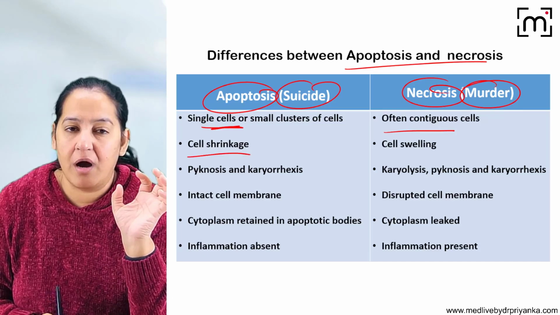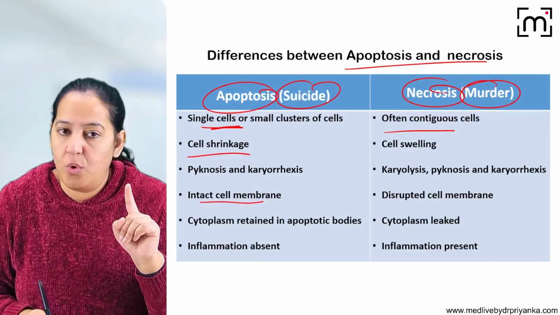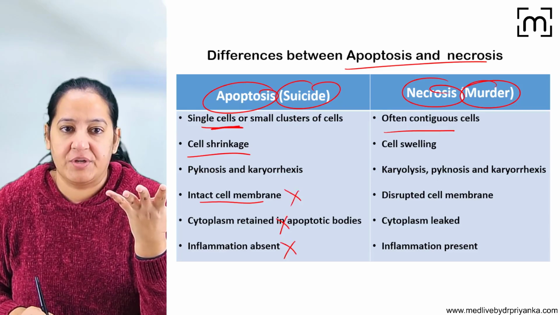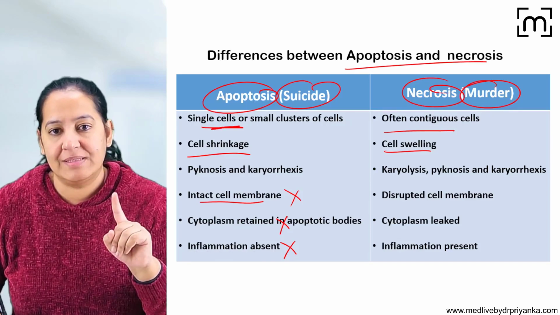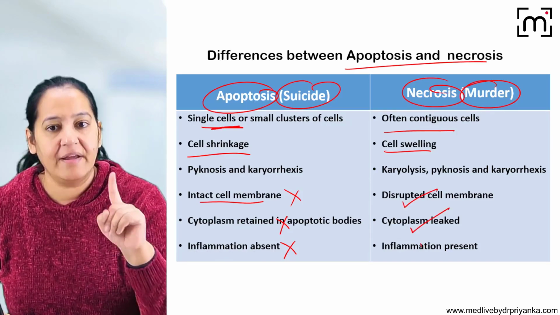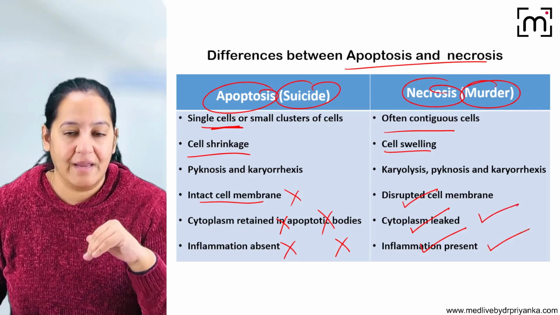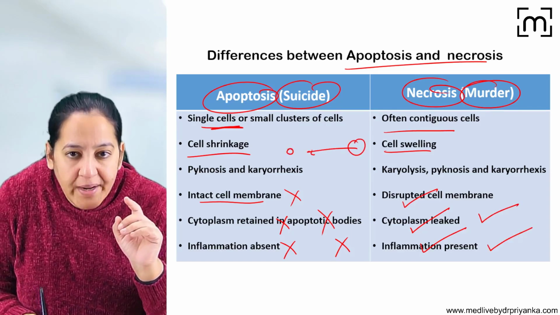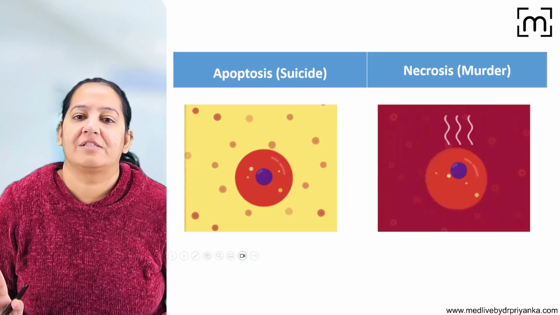In apoptosis, cells shrink. Cell is doing the shrinkage. So there is no disruption of the cell, no leakage, no inflammation. Here the cell will swell, and cell will burst. Leakage is there, inflammation is there. So here no leakage, no inflammation. Here leakage is present, inflammation is present. Here this is a normal cell. Here it shrinks and here it swells. Once it swells, it will rupture. So these are the differences between them.